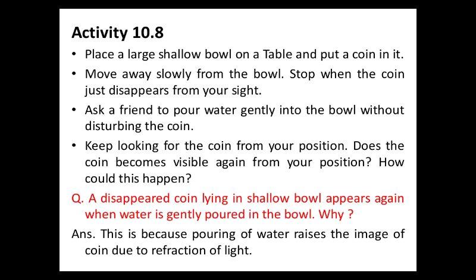Activity 10.8: place a large shallow bowl on a table and put a coin in it. Move away slowly from the bowl and stop when the coin just disappears from your sight. Initially you were able to see the coin, but as you move away, at one position you are not able to see the coin. At that point you stand and ask a friend to pour water gently into the bowl without disturbing the coin.